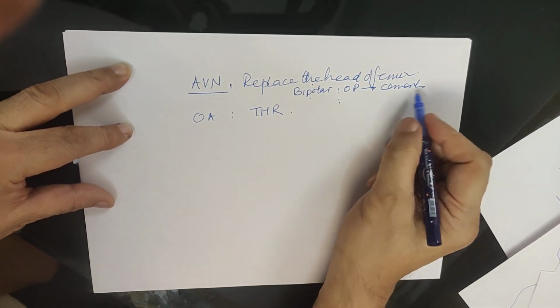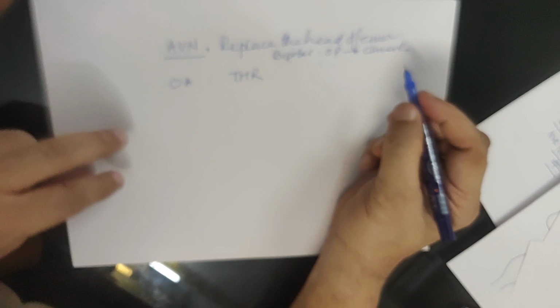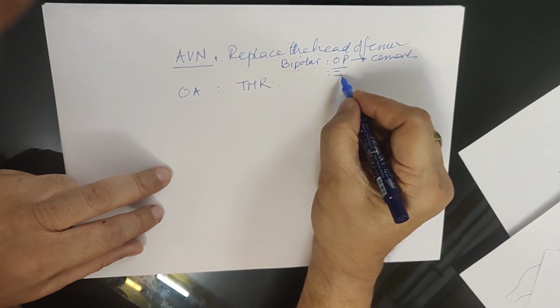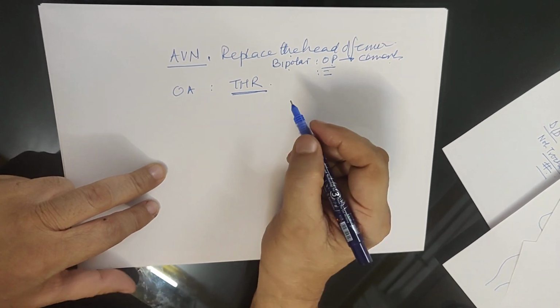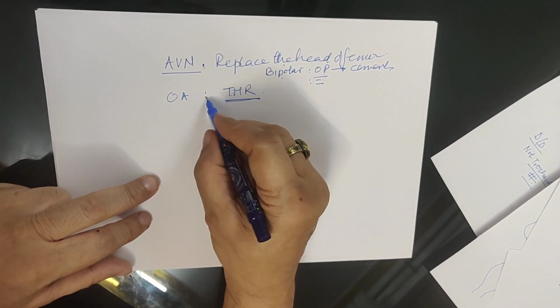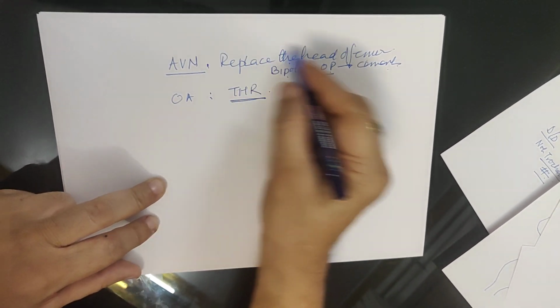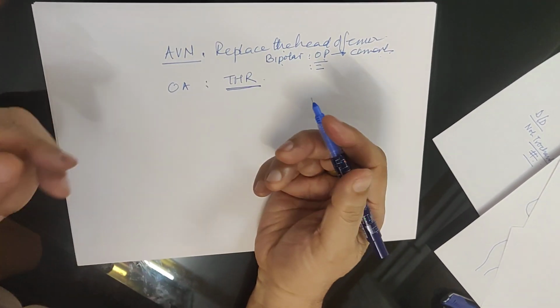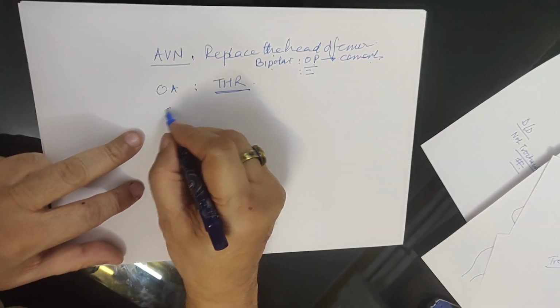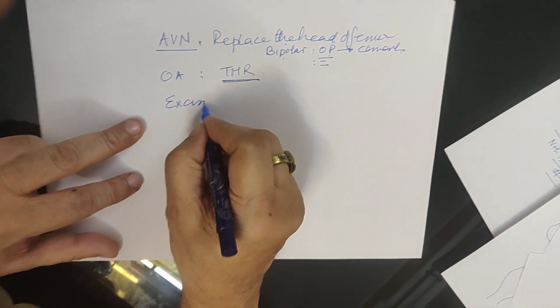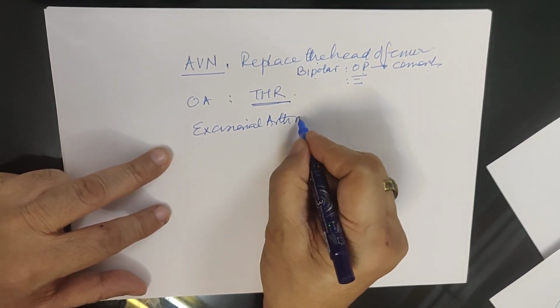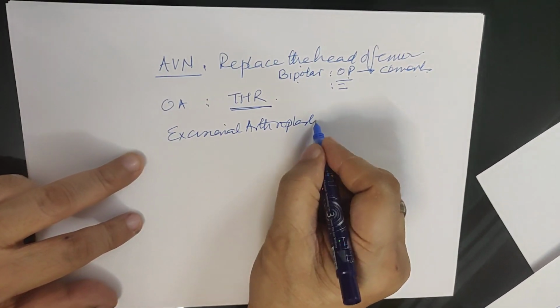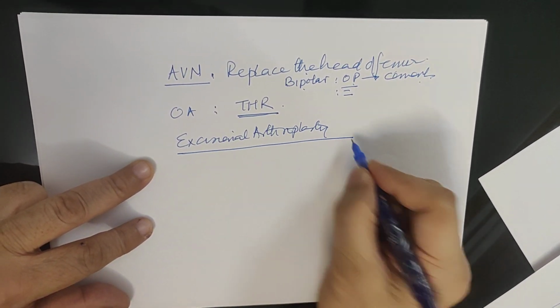And always in femur, cement fixation is better than non-cement fixation. If there is osteoarthritis, you do a total hip replacement. And if you can do neither of these because the cost is prohibitive, then you do an excisional arthroplasty. You may do it because the patient is poor.